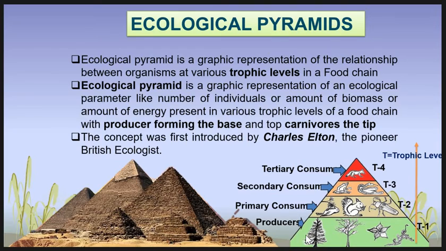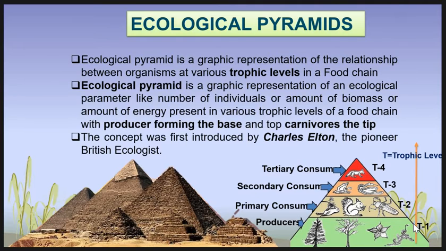Here, the producers occupy the base of the pyramid and the tertiary consumer occupies the tip of the pyramid. Here, the graphical representation means we are going to talk about the number of organisms. Here the number of producers is counted in number and they form the pyramid of number. When we talk about the pyramid of biomass, the biomass or the dry weight of all the animals at each trophic level form a pyramid of biomass.